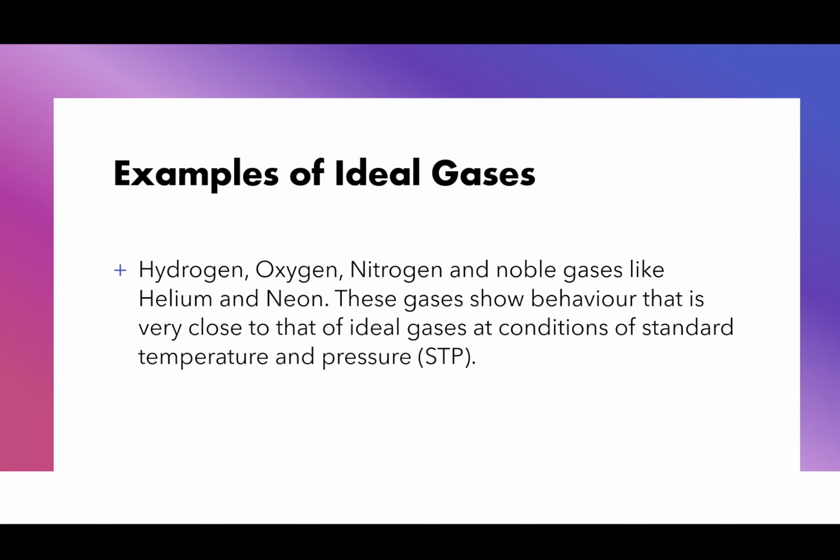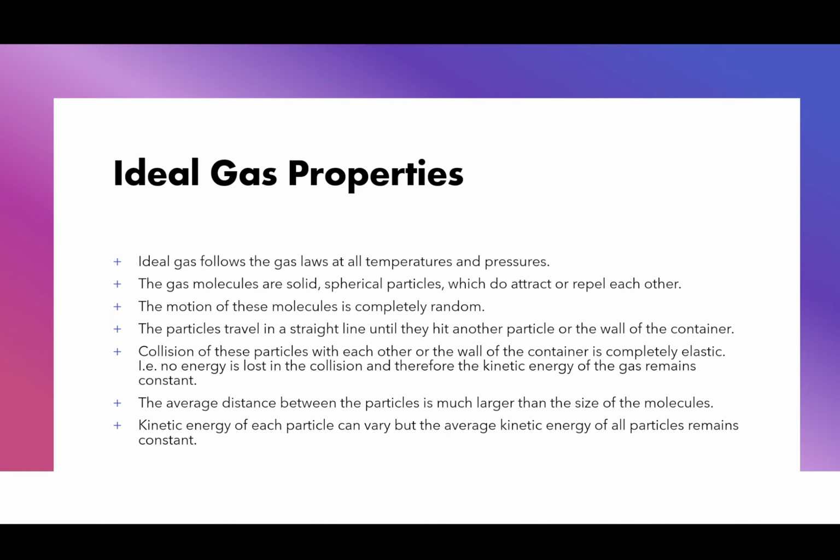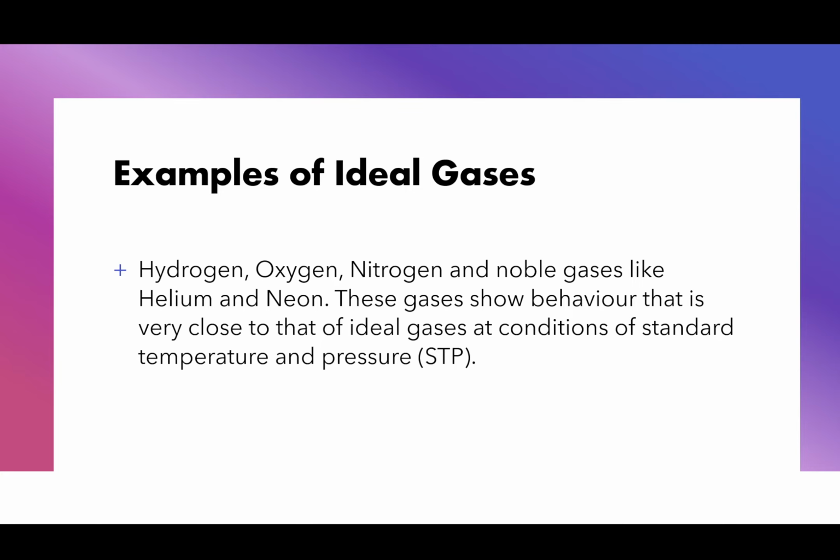And when you look at higher level chemistry and physics, you'll understand why they exhibit these behaviors, right? And that's because of the fact that these are inert, right? We know that they're small, they're not supposed to have a lot of reactivity or anything like that. That's what the ideal gas law really states, right? Now, inert gases like noble gases tend not to have much attractive forces, right? So they tend to react more like ideal gases. They are not ideal gases, but they show ideal gas behavior in some cases, right? It's very, very close to ideal gases, right? But ideal gases do not exist.